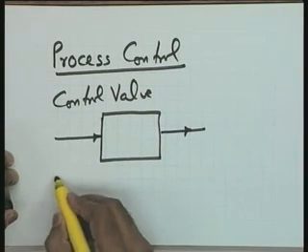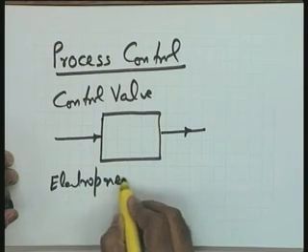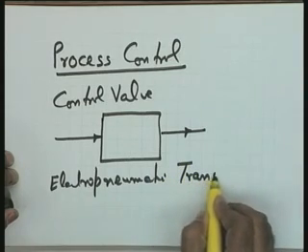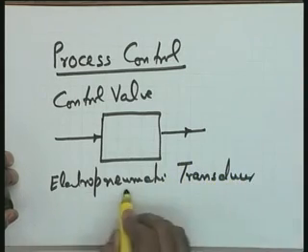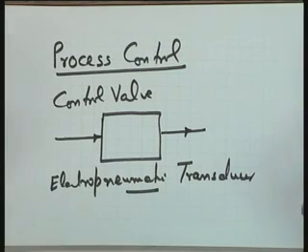The other device we considered was the electro-pneumatic transducer. This particular device, as I said, I did not explain because it is quite identical in construction and principle to the electrohydraulic device.